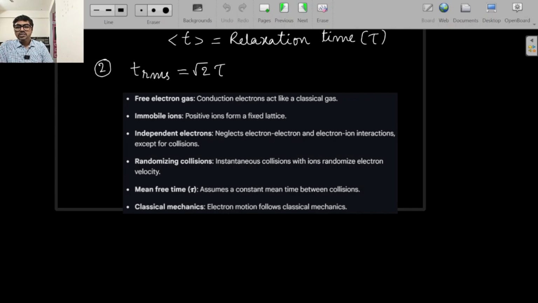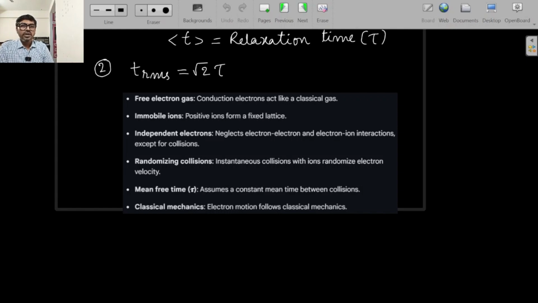The next one is the ions' movement. They oscillate, yes, but the oscillation is negligible compared to the motion of the electrons. That is the second assumption we take. The electron-electron interaction and electron-ion interaction are not considered except during collision. Electron-electron interaction we anyway do not consider even during collision. We neglect the collision between electrons because they just exchange their velocities. There won't be any effect there because of it.